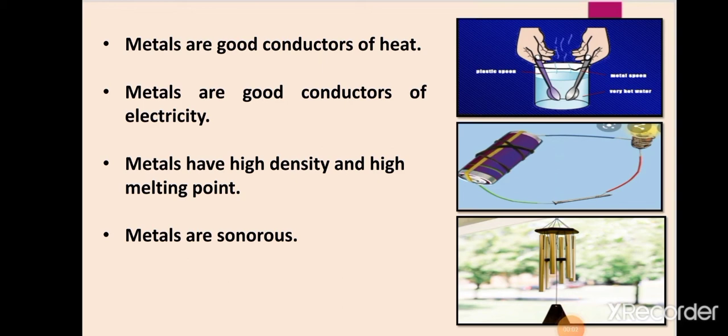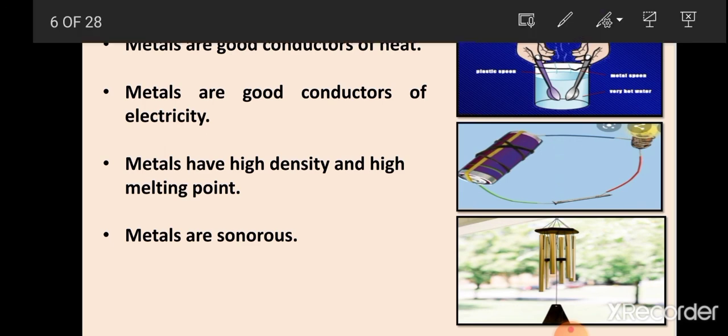Now, the next physical property of metals is that metals are good conductors of heat. It means they allow the flow of heat energy through them. That is why they are good conductors of heat. So here you can see one activity.